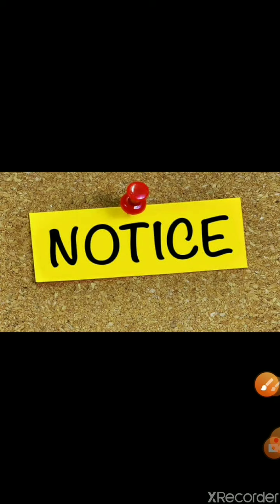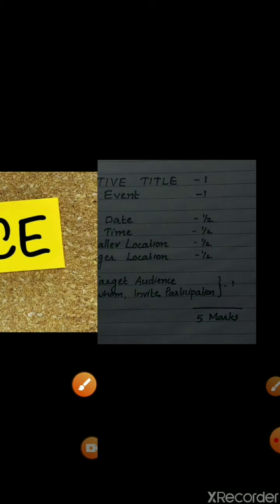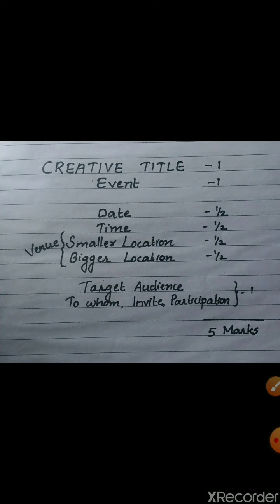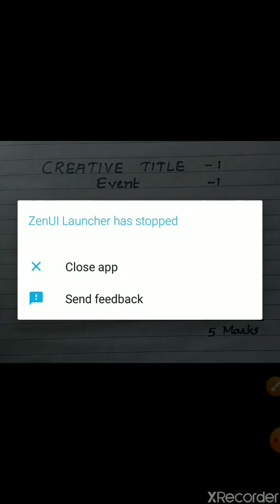In the ICSE English language paper, notice writing carries 5 marks. Everyone can score these 5 marks very easily if you know the marks division and understand the way of writing a notice. Let us see the marks division. First of all, a creative title. When we write the notice, we must write a creative title, and for that, 1 mark is given.